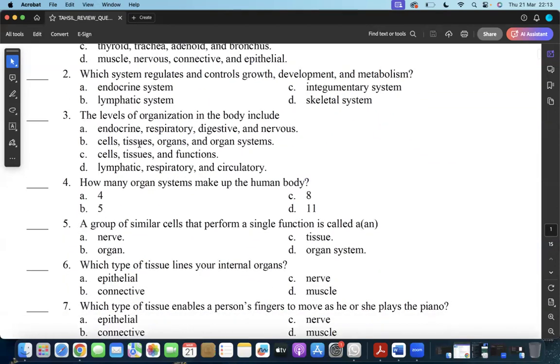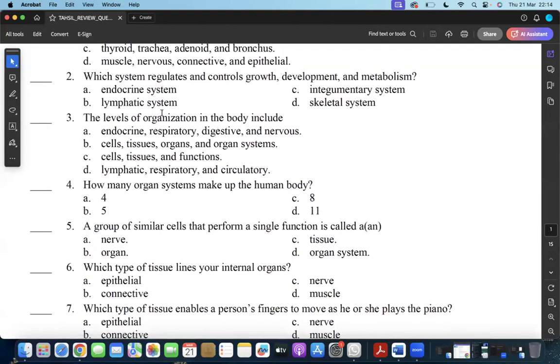Question number 2 says, which system regulates and controls growth, development, and metabolism? When you're talking about controlling growth, development, and metabolic activities, this has to do with the hormones in the body.